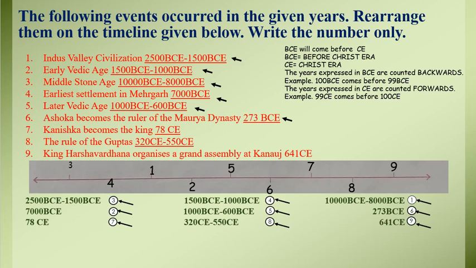So as per the backward counting system, we have written 10,000 BCE to 8,000 BCE at the very first place. Then point number 4, 7,000 BCE, which is closest to it. After that 2500 BCE to 1500 BCE, after that 1500 BCE to 1000 BCE, and then 1000 BCE to 600 BCE, and at the last 273 BCE.